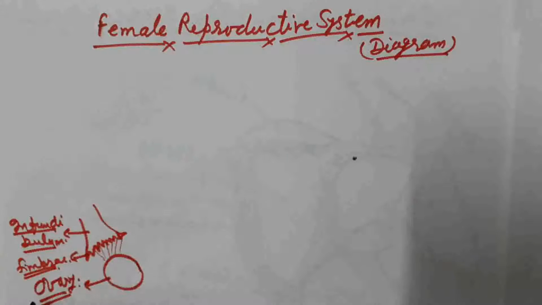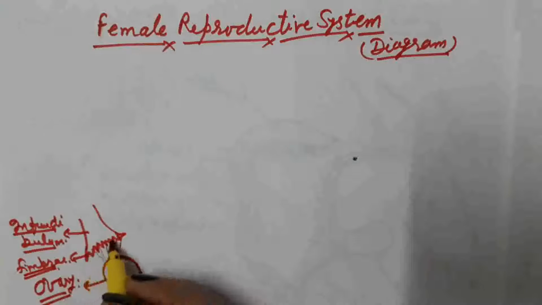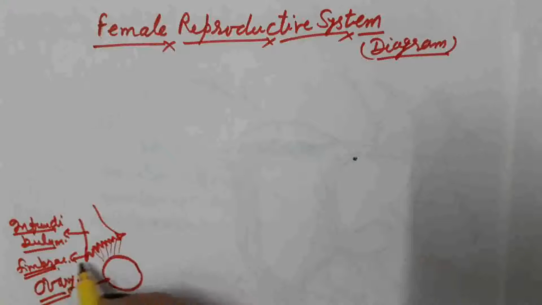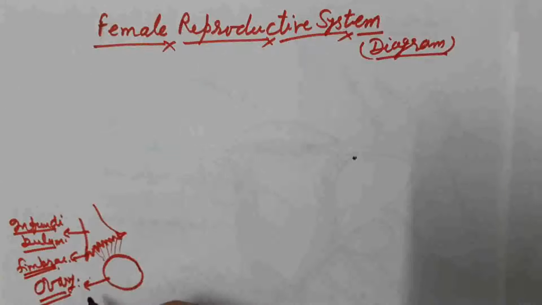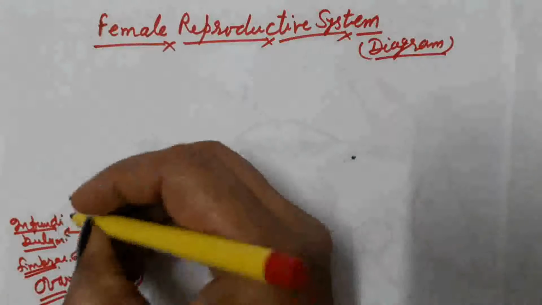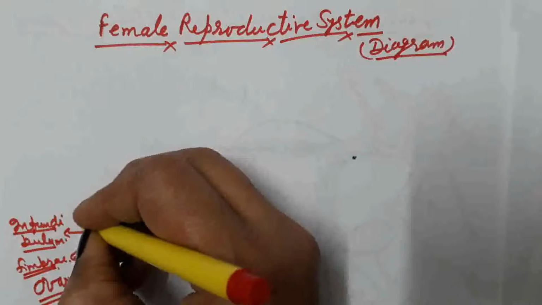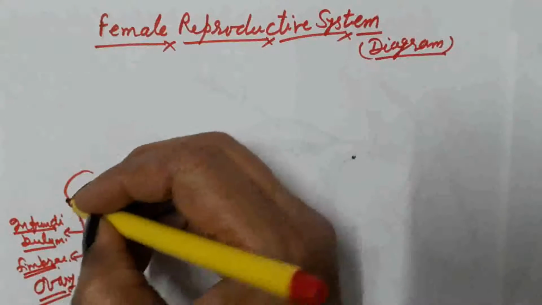What is the function of fimbriae? They help in collection of the ovum after ovulation. After ovulation, the secondary oocyte or egg is released from the ovary, which is taken up by these finger-like projections, the fimbriae. So fimbriae help in collection of the egg from the ovary after ovulation. The infundibulum leads into a wider part of the oviduct, which we call the ampulla. This part is known as the ampulla.